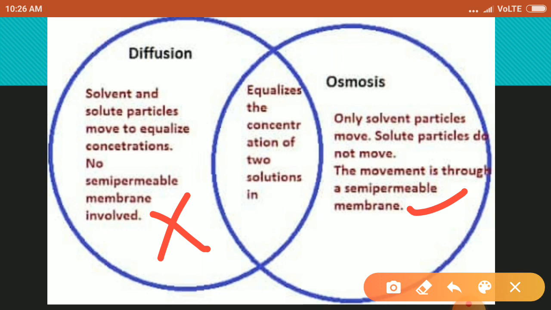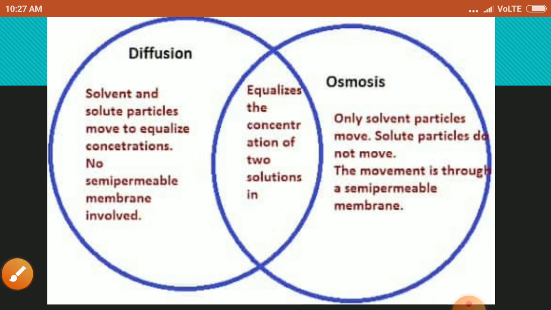In diffusion, solvent and solute particles move to equalize concentration, but semi-permeable membrane is not required. And the same phenomenon occurs in osmosis, but semi-permeable membrane is required. Diffusion may be in the case of air and water, with both it can be, but osmosis occurs only with water. Thus, we can differentiate both the phenomenon.